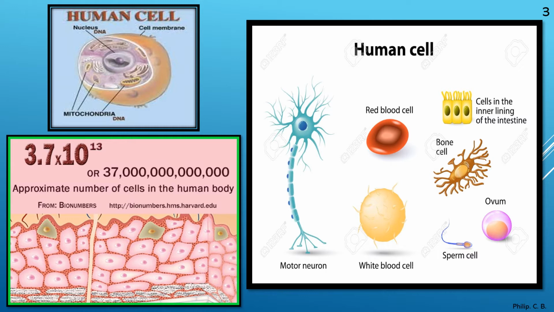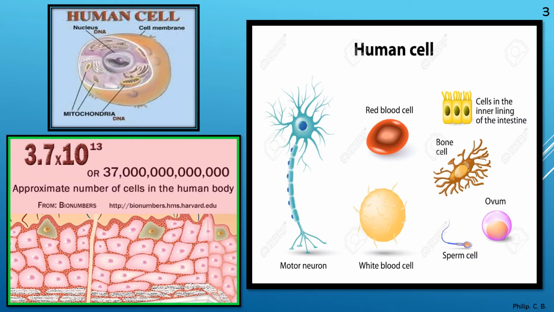Again I have given some additional information so that it becomes easier to understand. Always the images, diagrams, figures in biology help us to understand the concept more clearly. You can see the figure on the top left side, a human cell, where you can see the nucleus, where DNA is present, the cell membrane, mitochondria, right? And below, as I read out, 3.7 into 10 raised to 13, that is, the approximate number of cells present in the human body, or 37 and 12 zeros, correct?